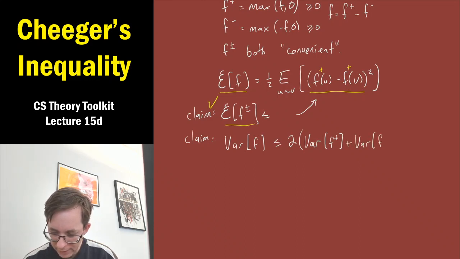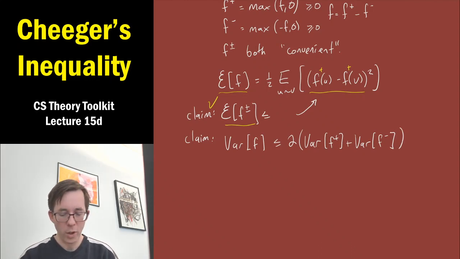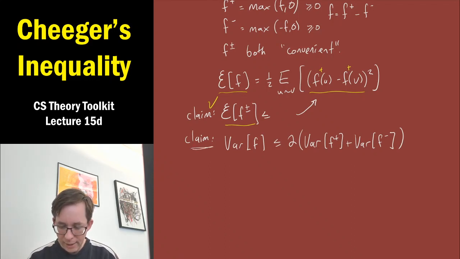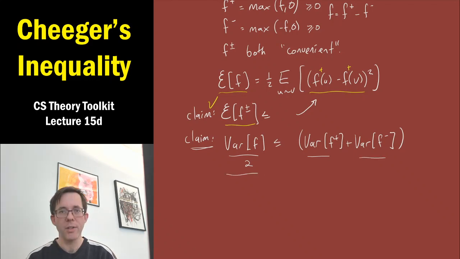Now I hope I got this claim right and the constant factor right. I was just working this out before recording the video, and I hope I didn't botch it. The point is, let's suppose I prove this claim. Then what does that mean? I can bring this factor of 2 over here, and then I'll get that variance of f plus and variance of f minus add up to at least half the variance of f.